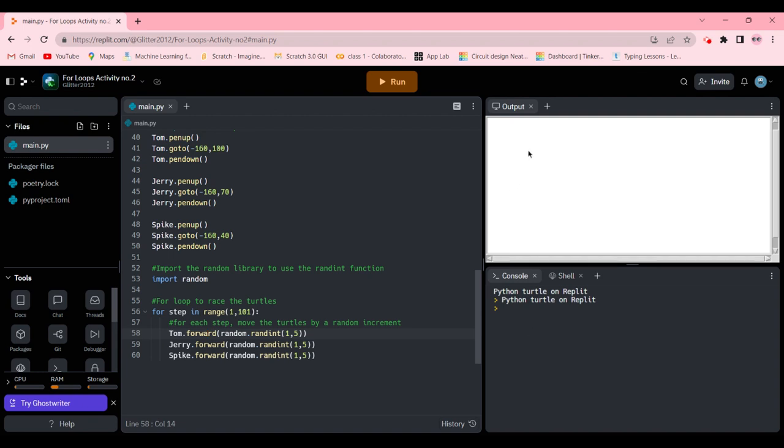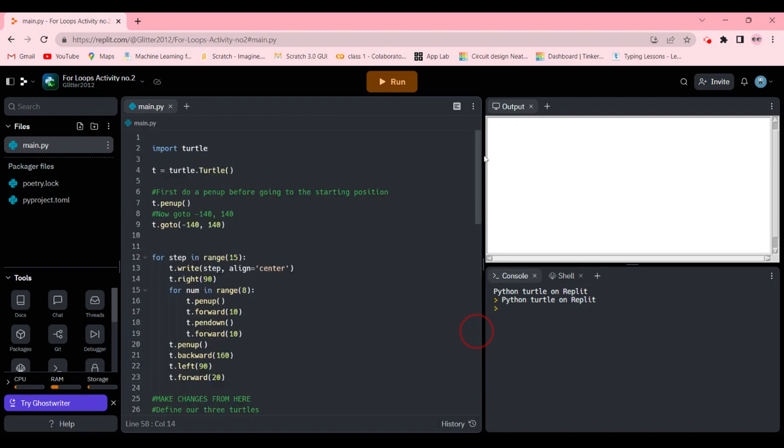Like Tom is my cursor over here, and the computer chose to go 2 steps. So 1, 2. And for Jerry, it chose to go 5 steps: 1, 2, 3, 4, 5. And that's how, just like that, we can create a turtle racing game. So let's get started. We're going to go back up and click on run.